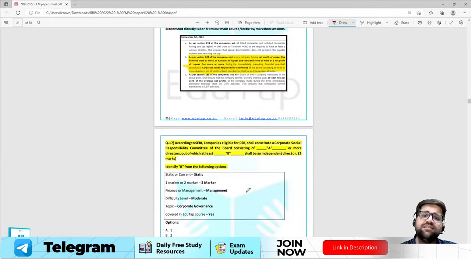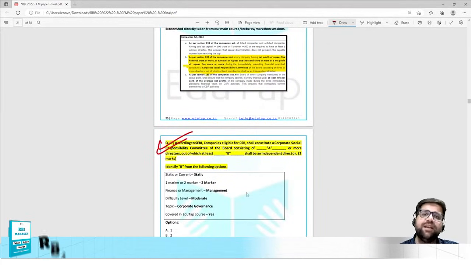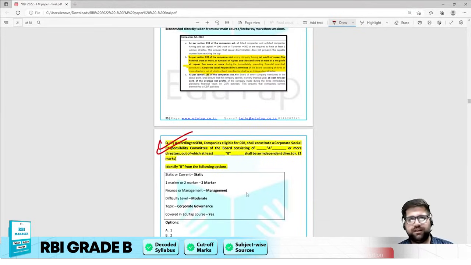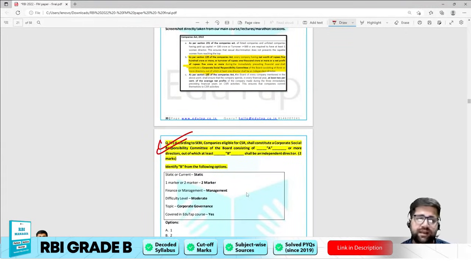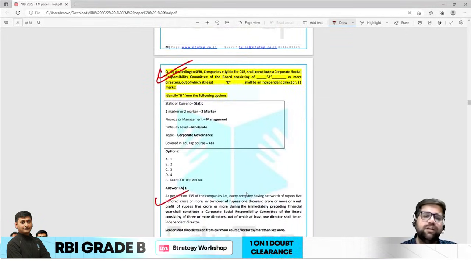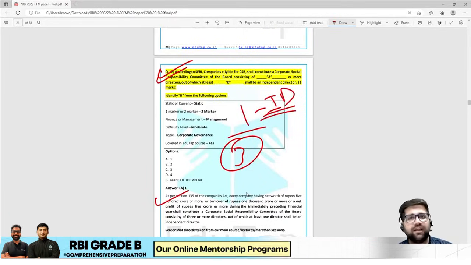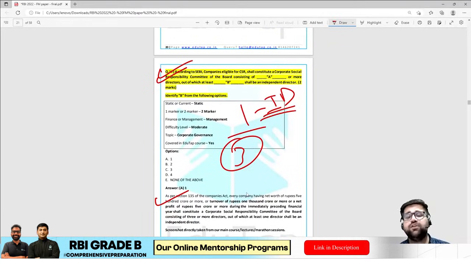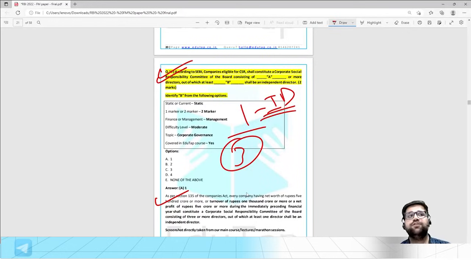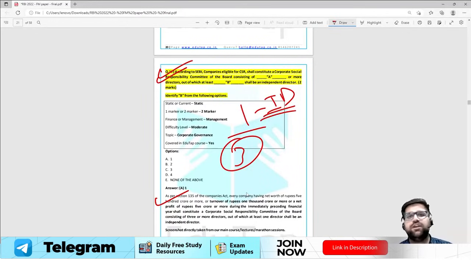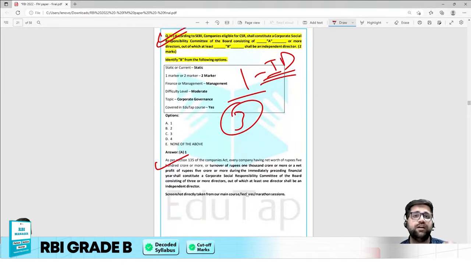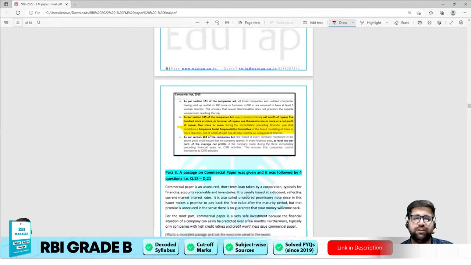Now moving on the same lines, question 17 asks how many independent directors should be there. So first they asked you the number of directors, and then they are asking you the number of independent directors. The answer to this question will be 1, because there should be 3 directors, out of which 1 should be an independent director. So you have to understand how they are making different questions based on some very popular laws, and some very popular events going on in Indian corporate governance, Indian financial markets, as well as the world. So this is really very crucial to understand.